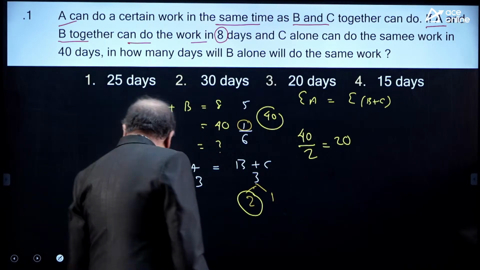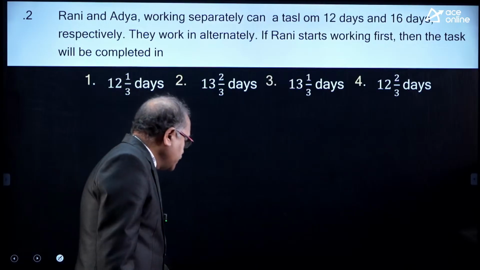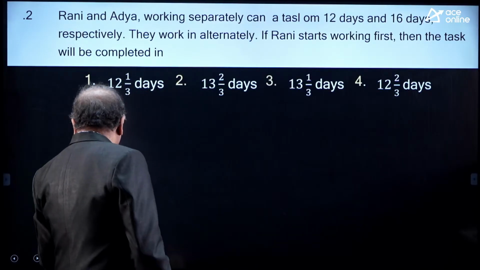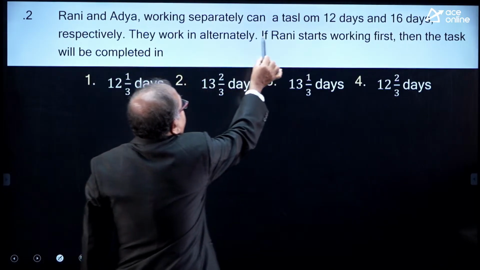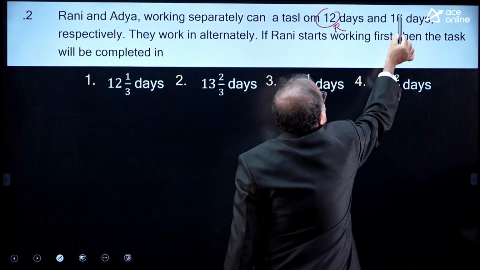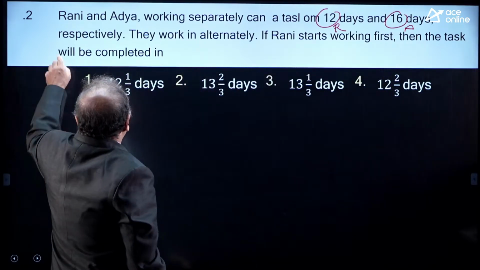Gradually we will move on to the different level of questions. Here, can you see what this question is? Rani and Aditya working separately can complete a piece of work. This is Rani and this is Aditya. That is 12 and 16 days respectively.